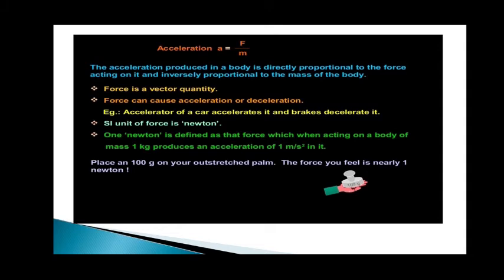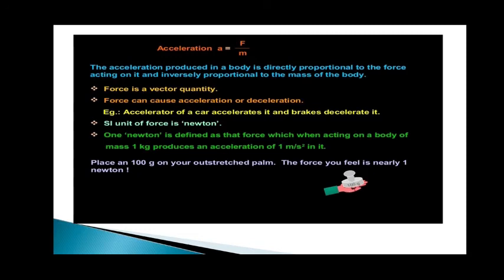The SI unit of force is Newton. So how can you define 1 Newton? Always remember, students, that if you are writing the unit symbol it should be a capital N, but if you are writing the full name it should be written with a small n. Newton is defined as the force which, acting on a body of mass 1 kg, produces an acceleration of 1 meter per second squared.